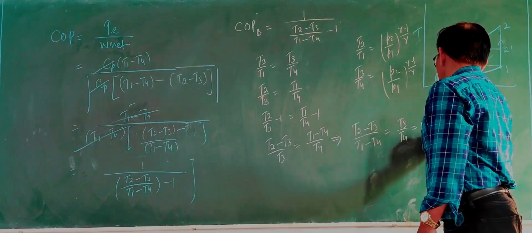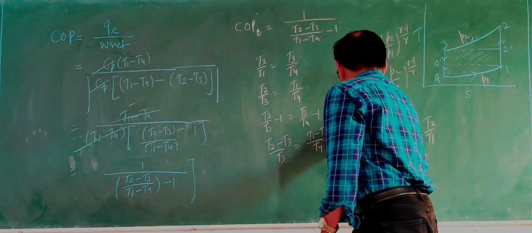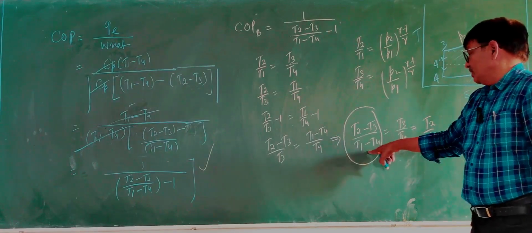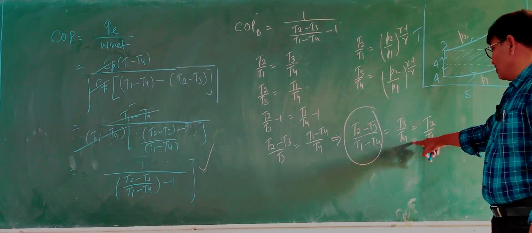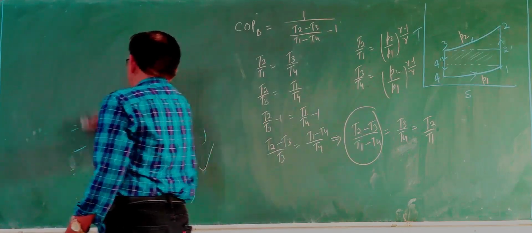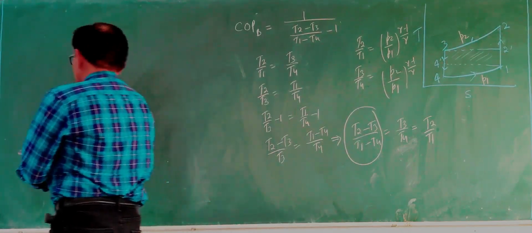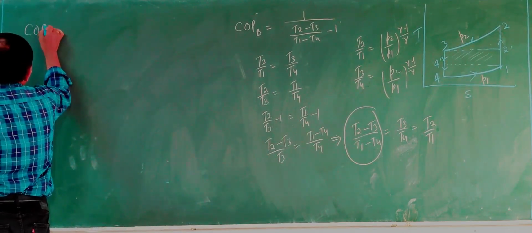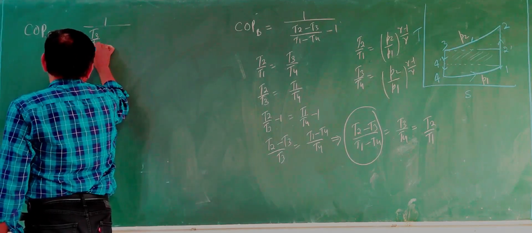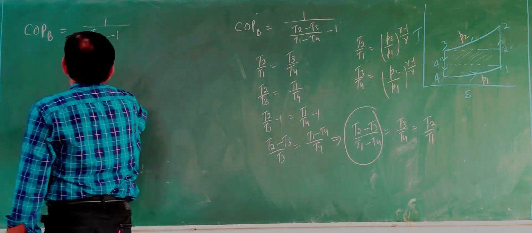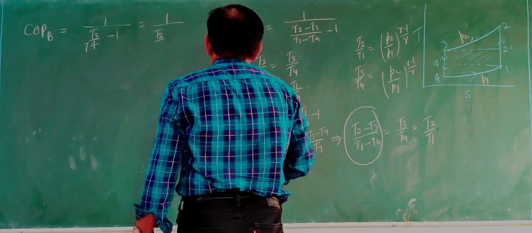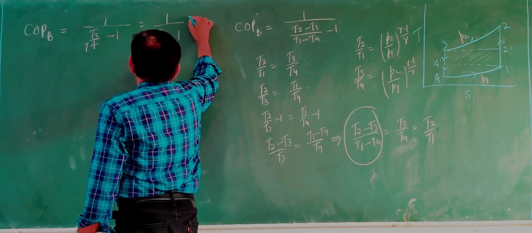Putting this in the equation, the COP of the Brayton cycle equals 1 upon (T3 by T4 minus 1), or equal to 1 upon (T2 by T1 minus 1).